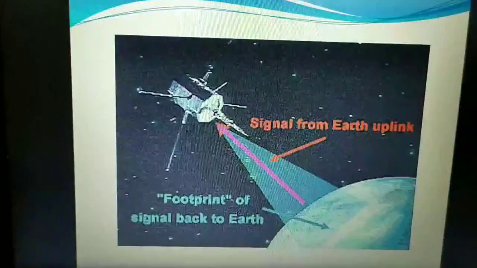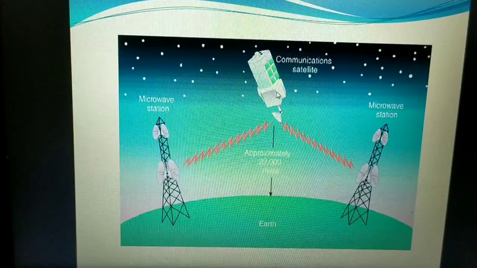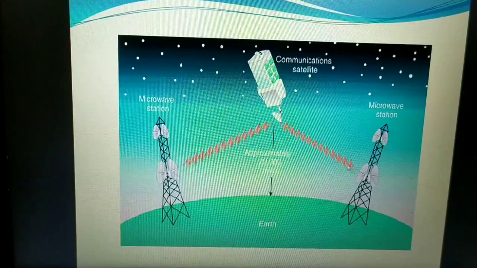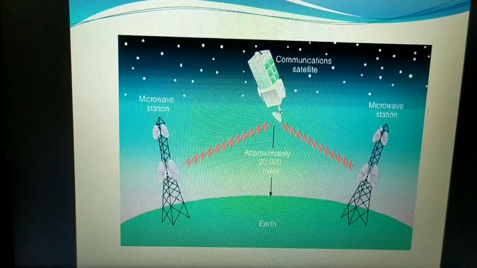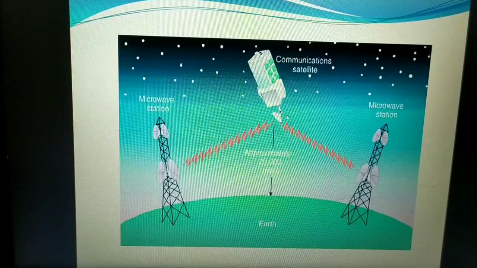I can show you the image here. So let me show this one. Yeah, you can see here is the communication satellite. I may send a single signal through this antenna, which is again a microwave station. By using microwave signals I may send it.